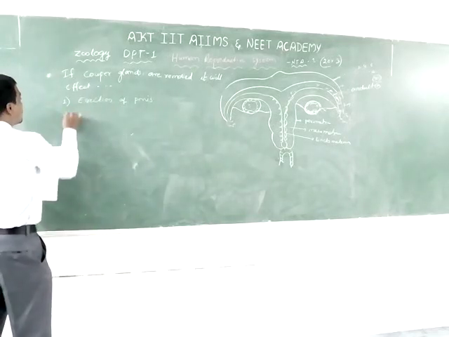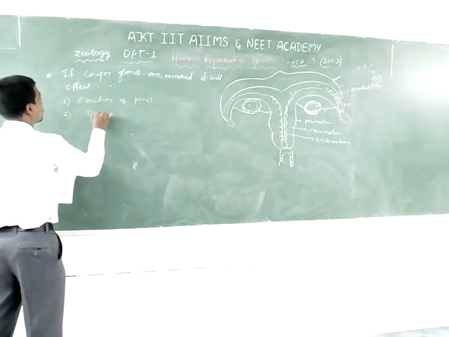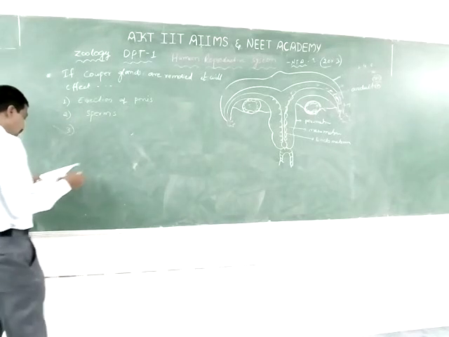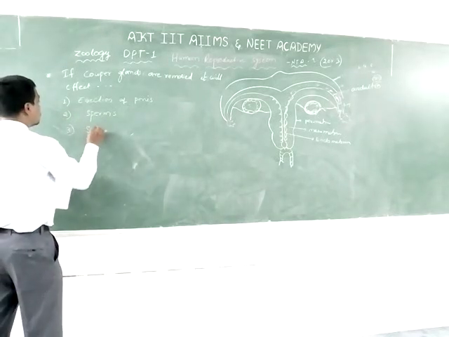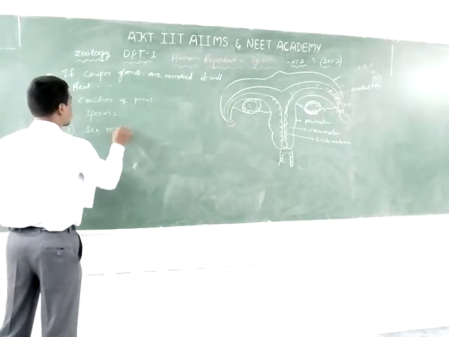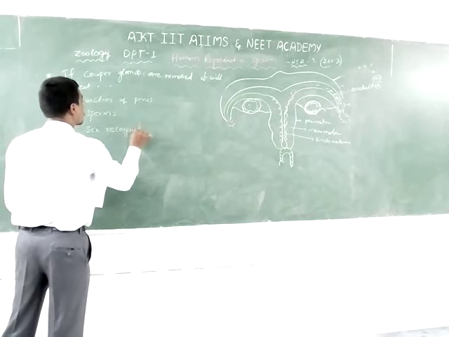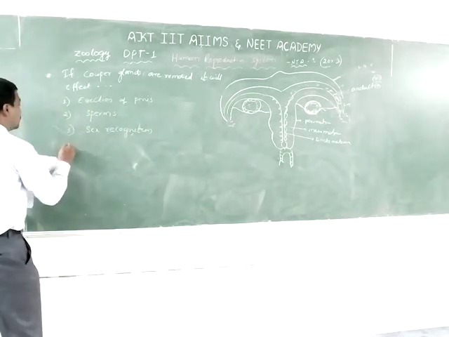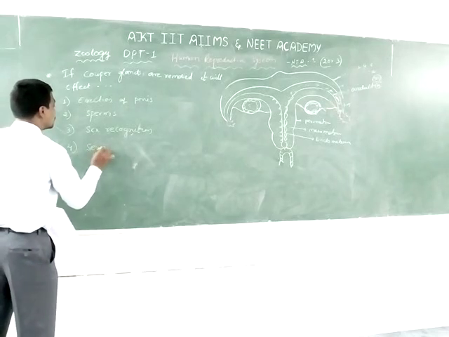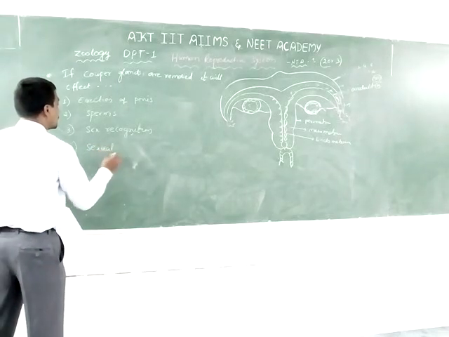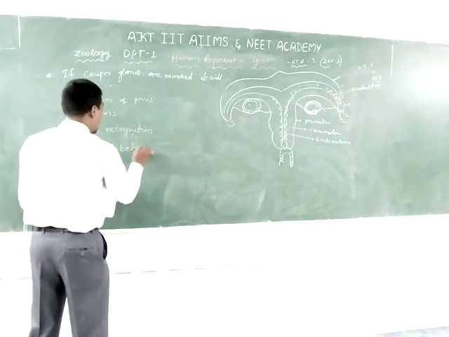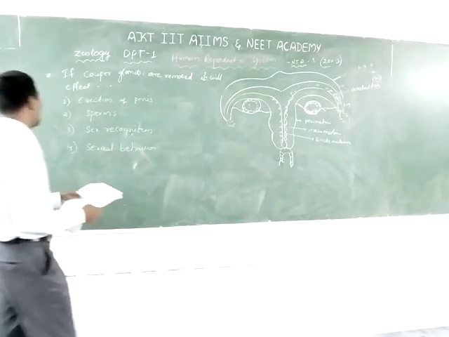The second one is sperms. The third option is sex recognition. The fourth one is sexual behavior. These are the four options.